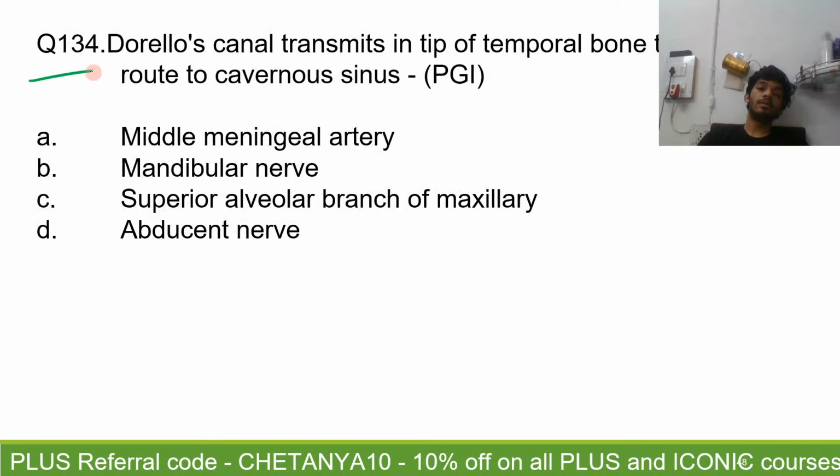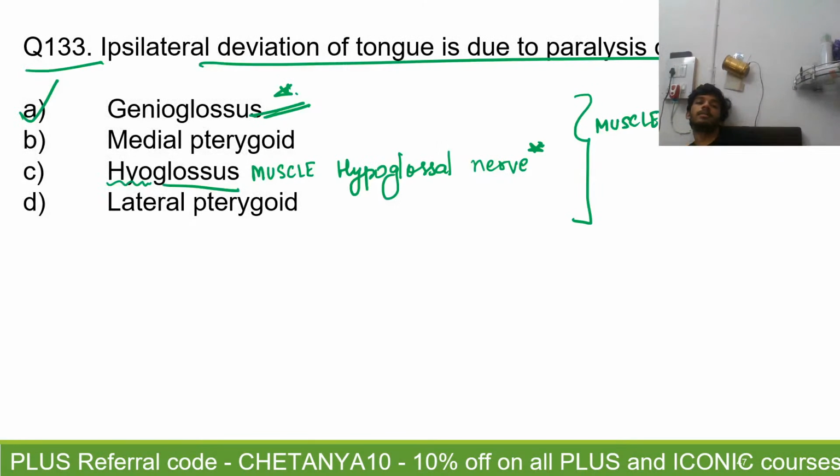Now, question number 134. I hope now you all understand question number 133. What was the mistake that you all were making? You all were thinking about the hypoglossal nerve, whereas what was written was a muscle known as the hyoglossus. So be very careful when you attempt such questions. Don't make a mistake in such a simple thing, you know?